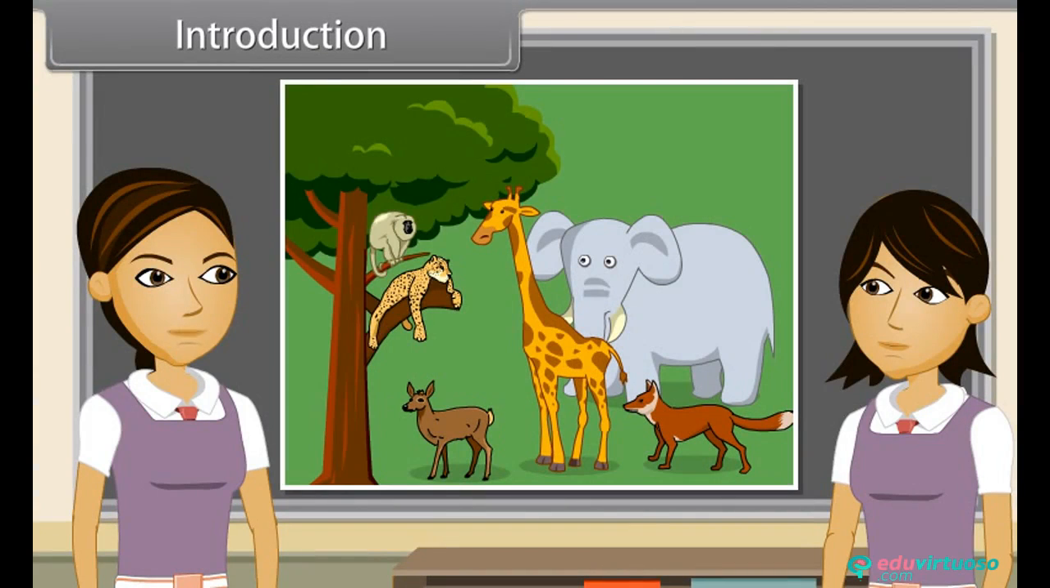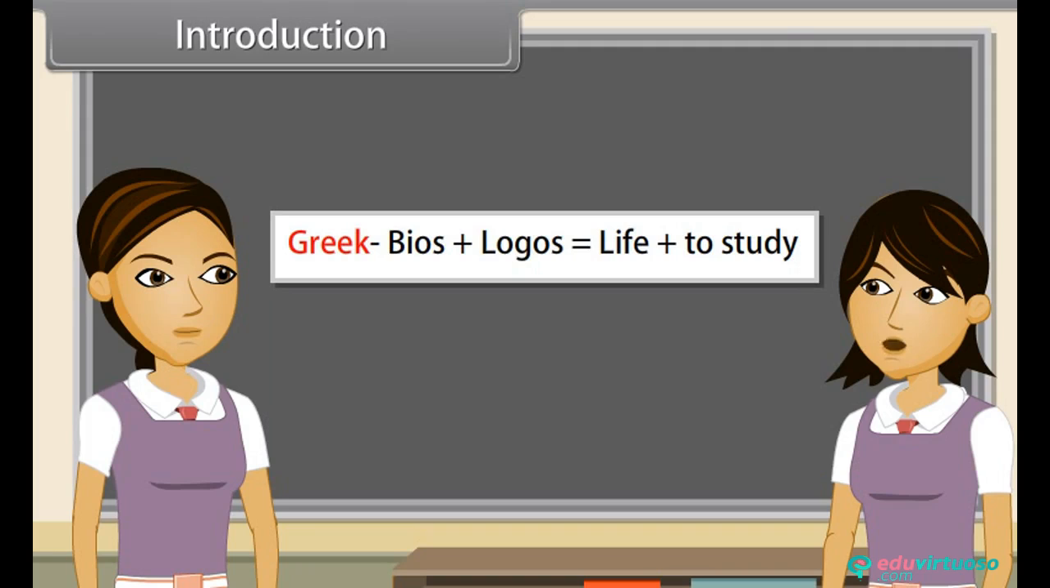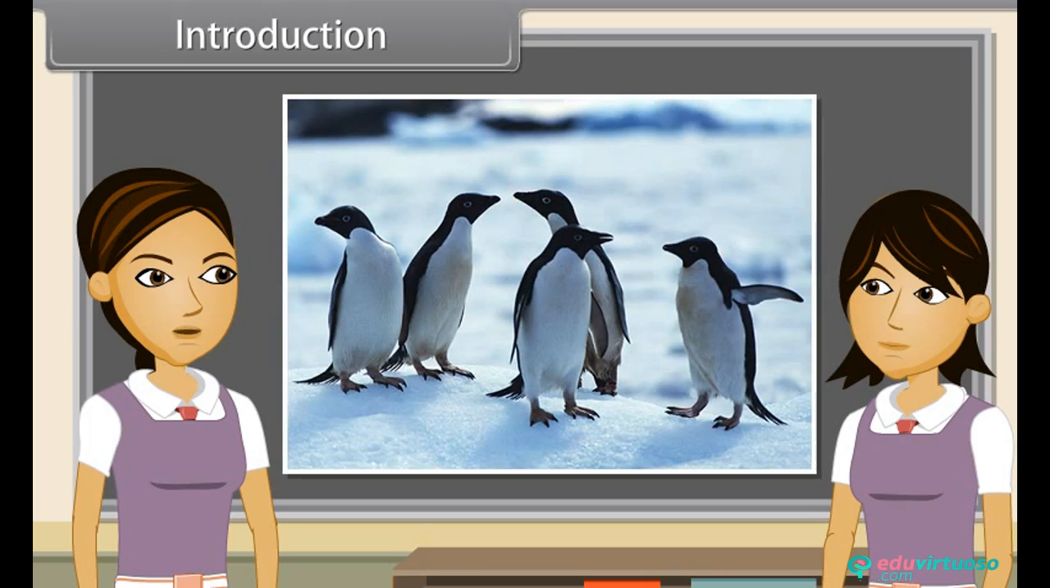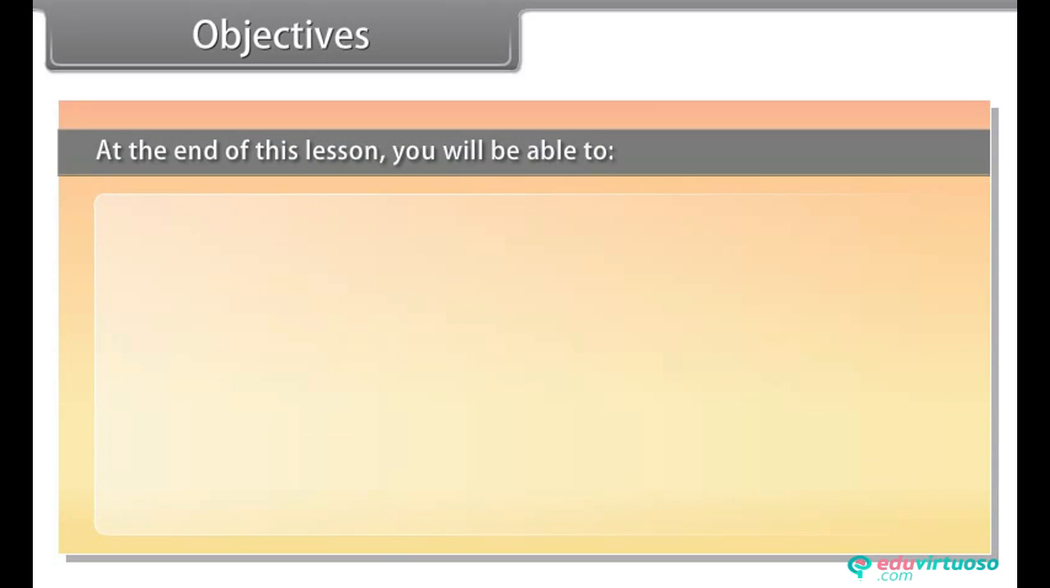We know that the branch of science which deals with the study of living organisms is called biology, or the study of life. Yes, the word biology has been taken from Greek words: bios, equal to life, plus logos, equal to study. Things which depict growth, reproduction, ability to sense environment, and mount a suitable response are called living things. Objectives. At the end of this lesson, you'll be able to define life and living organisms, find out